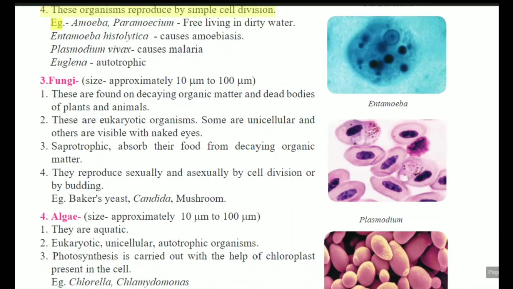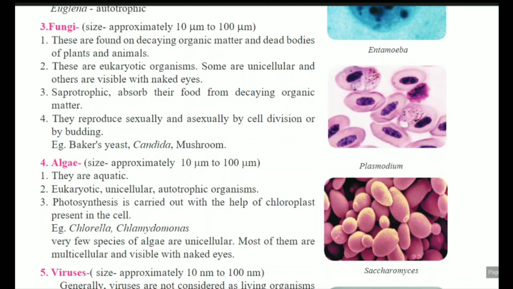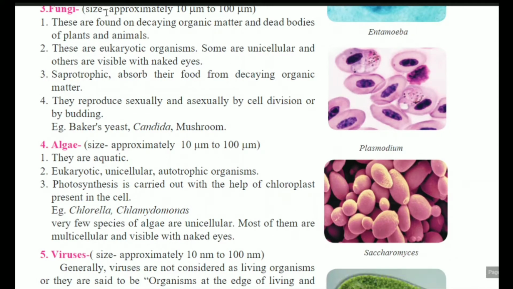After that, the third one is the fungi. The size of fungi is approximately 10 micrometer to 100 micrometer. These are found in decaying organic matter and dead bodies of plants and animals. Organic matter is nothing but the matter whose main content is carbon and hydrogen. It is called organic matter. These fungi use these dead things for their development, for their food purpose.